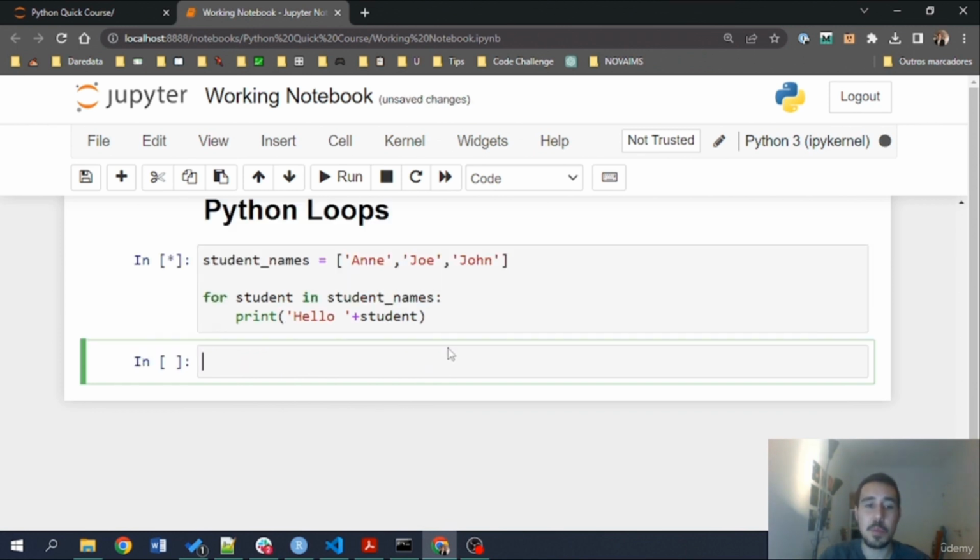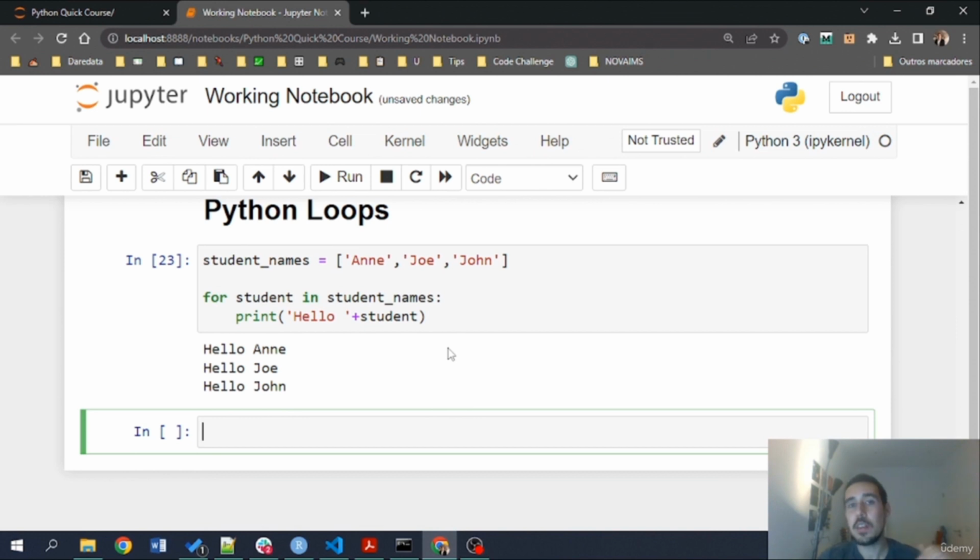Okay, let's see that happening. There you go. Hello N, hello Joe, hello John, because we iterate through every element of my list. And this is what for loops are doing in the background.